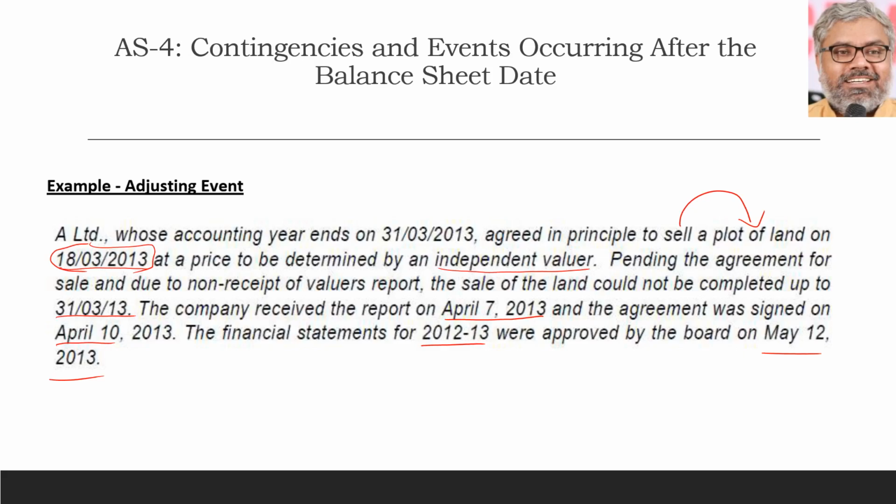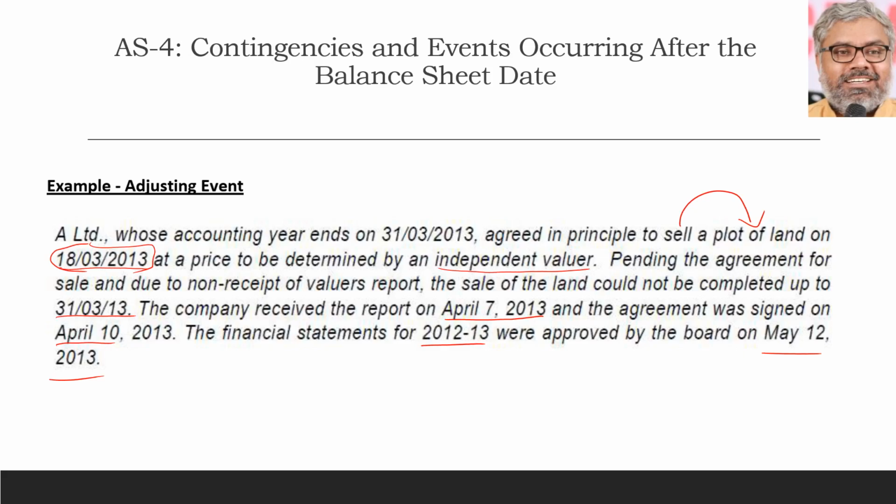The second checkpoint we have to look at is whether it is an adjusting event or not. In this case, of course, it is an adjusting event because the condition already existed on the balance sheet date. The agreement to sell already happened. The only point was the amount we didn't know, at what price we have to sell. At the date of the balance sheet, we don't know that.